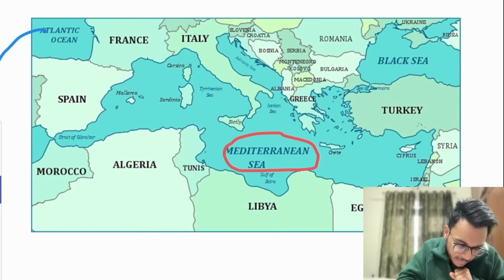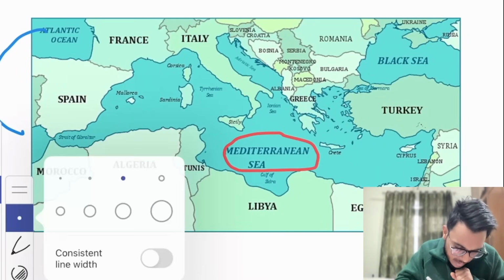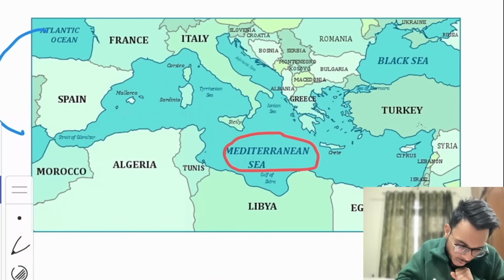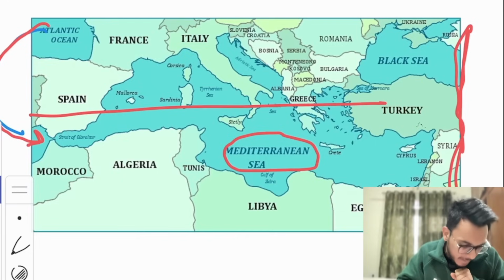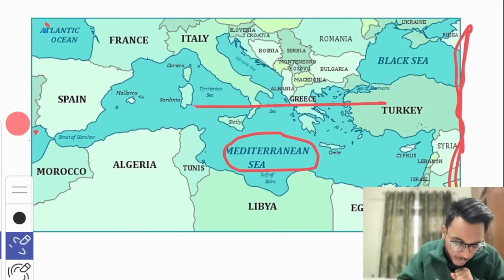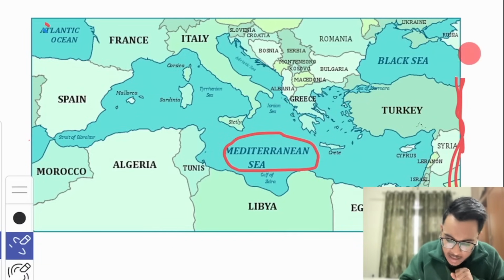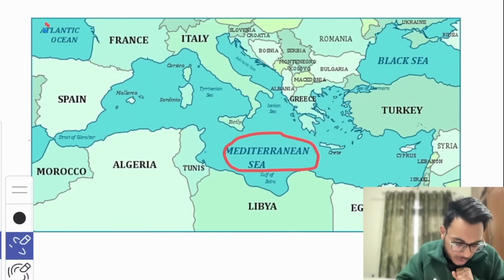Now you see this. Here we have the Atlantic Ocean on the western side, then here we have Asia. The upper part is Europe, the lower part is Africa. So it separates Europe from Africa, with the Atlantic on the west and Asia on the east.